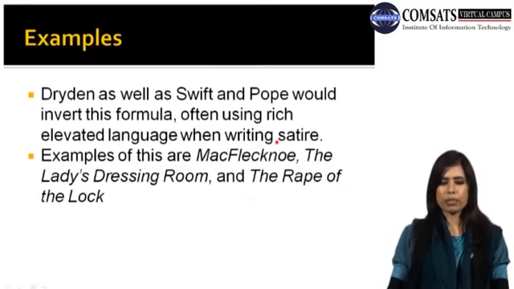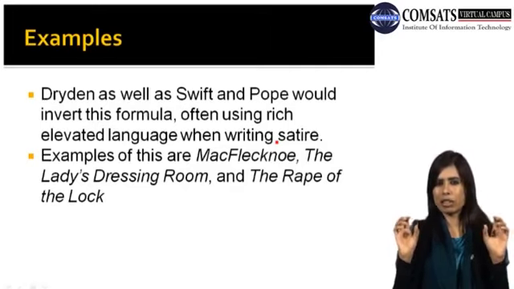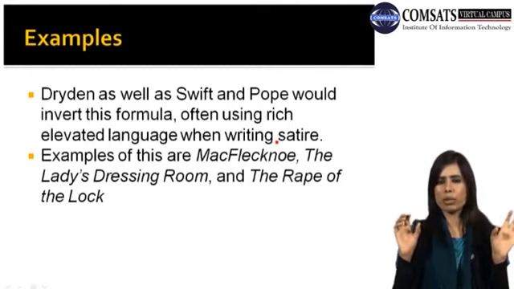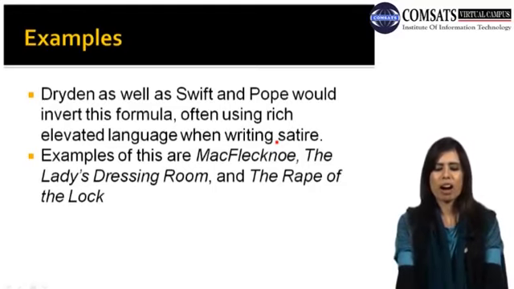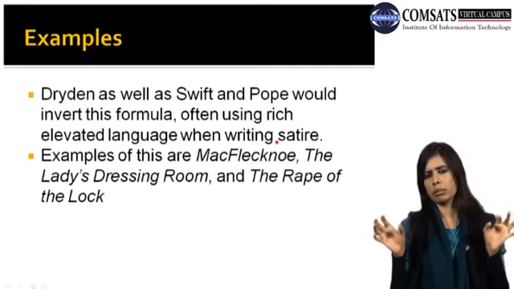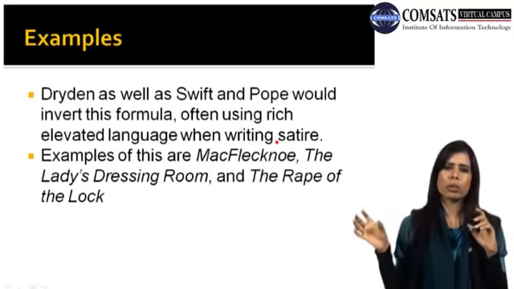Examples: Dryden as well as Swift and Pope would invert this formula, often using rich elevated language when writing satire. So basically when you are writing something about society that is based upon satire, they used to use the elevated, rich, or refined language, and Dryden, Swift and Pope used to do it. Examples of this are Mac Flecknoe, The Lady's Dressing Room, and The Rape of the Lock. So, my dear students, you have to keep in mind the concept of decorum when you divide language into two aspects, one for comedy and the other for tragedy.